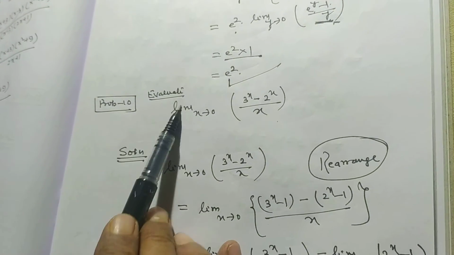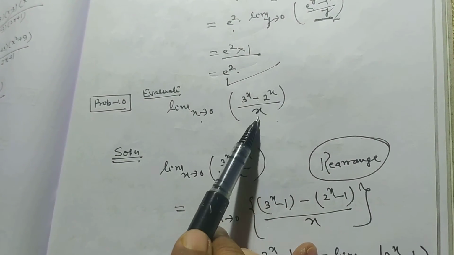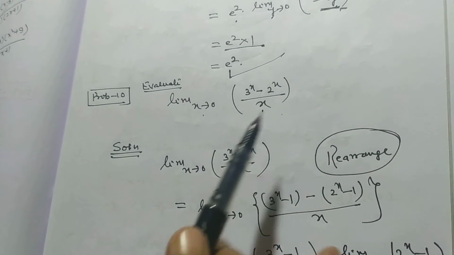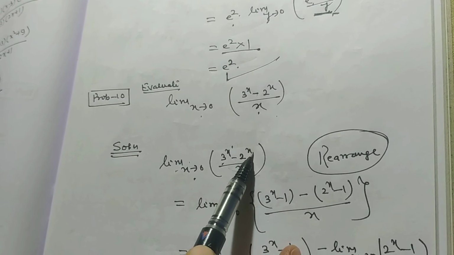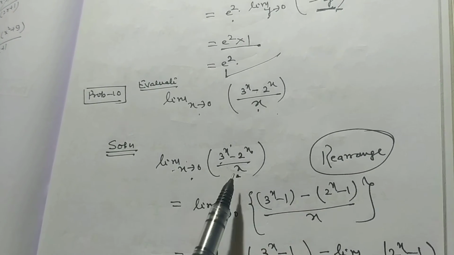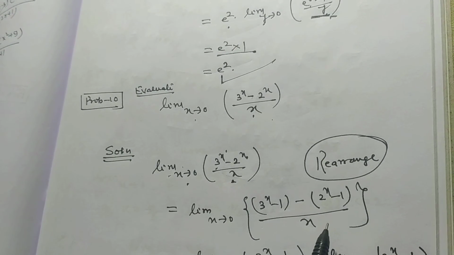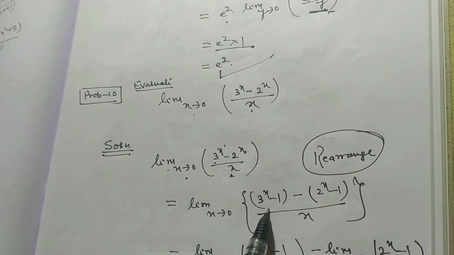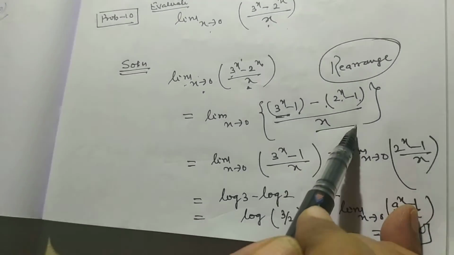Problem number 10. Limit x tends to 0, (3 to the power x minus 2 to the power x) divided by x. We want to rearrange it using the formula limit x tends to 0, (a to the power x minus 1) by x. So this can be written as (3 to the power x minus 1) minus (2 to the power x minus 1), divided by x.